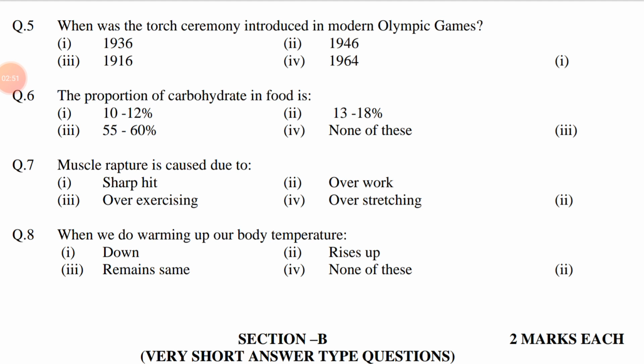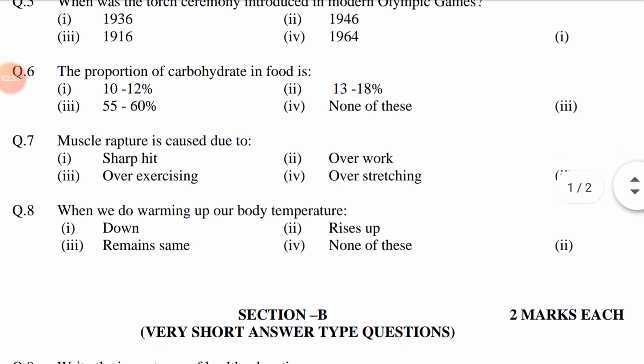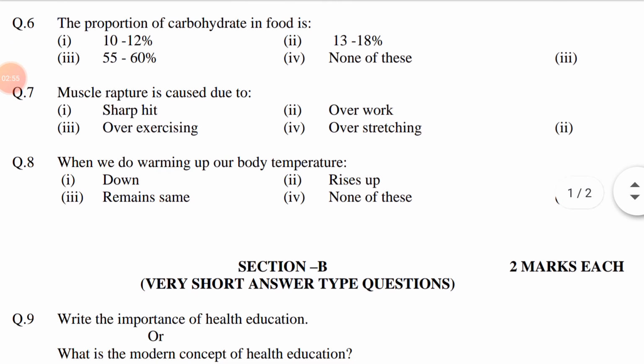Question number 6. The proportion of carbohydrate in food is: option first 10 to 12%. Second 13 to 18%. Third 55 to 60%. Fourth none of these. Answer is option third, 55 to 60%.